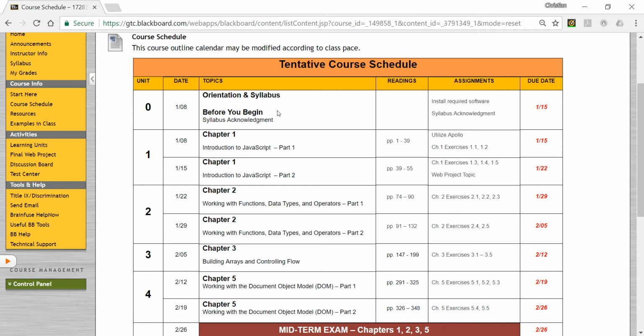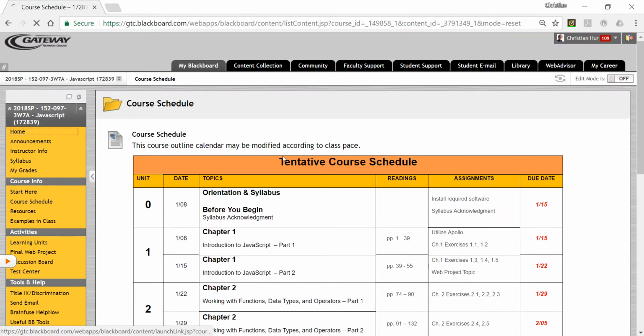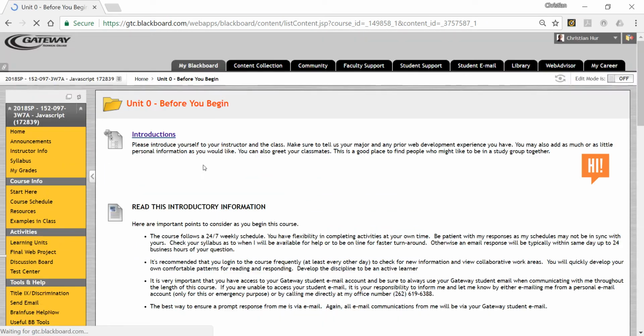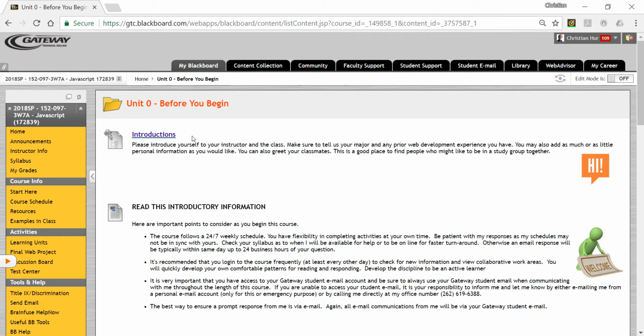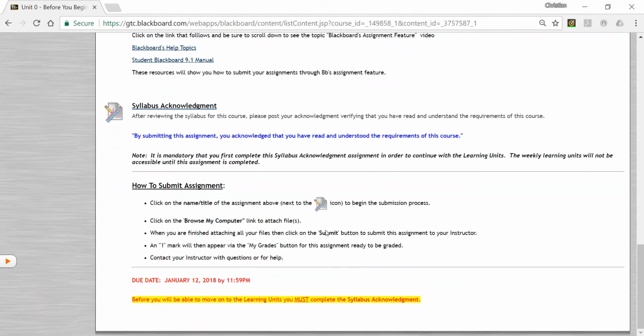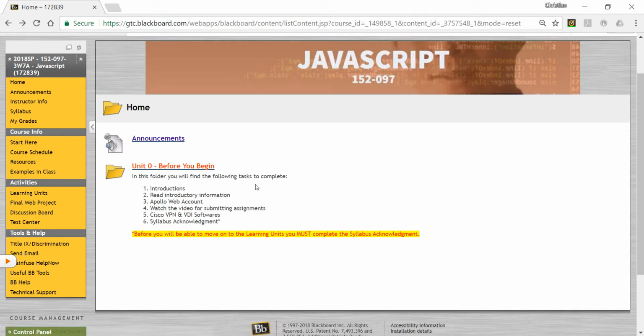If you don't do that, then you will not see unit 1 on Blackboard, like if you go here right now, you just see this. So you need to go in here and read through this stuff, and of course introduce yourself on the discussion board, and we'll go over this a little bit later. On the very bottom is where you would submit the acknowledgement. Once you submit that, if you go back to the main screen or the home page, you'll see unit 1 listed here. So just take care of that.